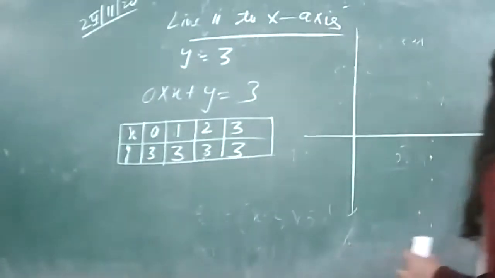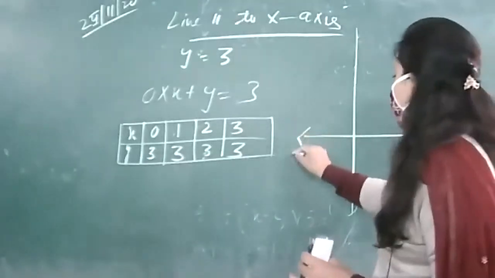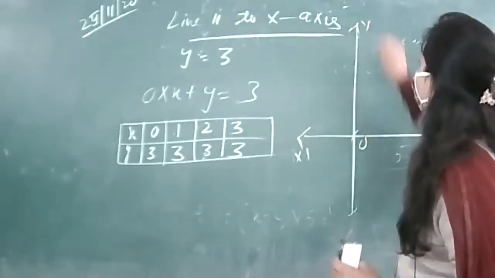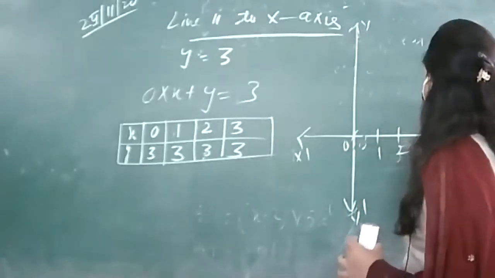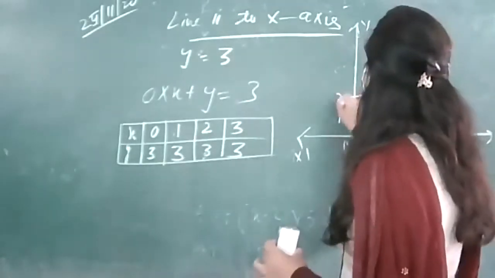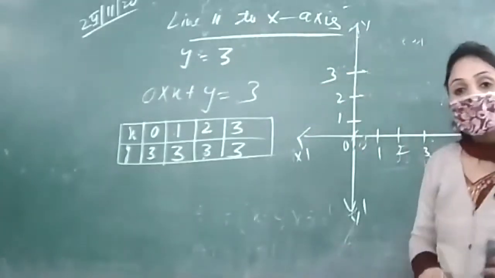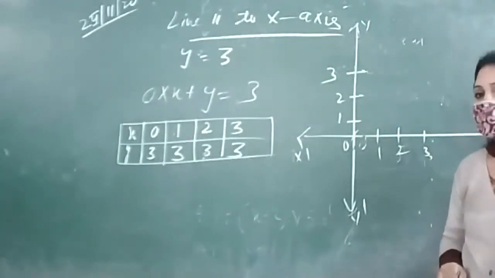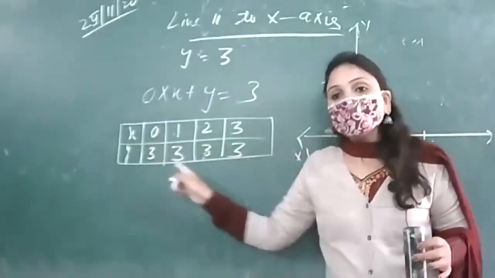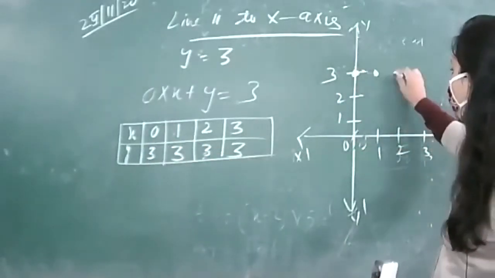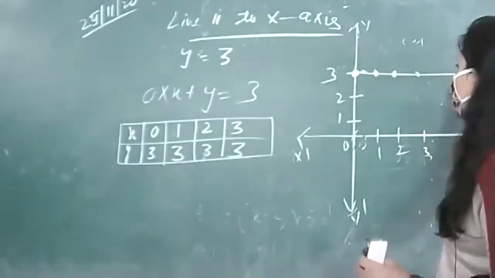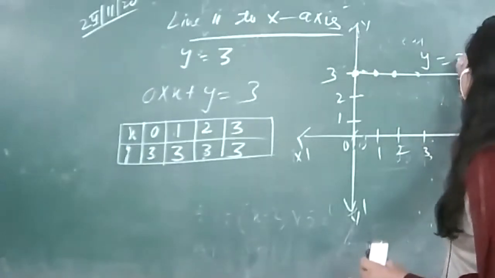graph we are getting. x dash, y dash, this is 1, 0, 1, 2, 3, this is 1, 2, 3 maximum value. So the points that I am going to plot are 0 3, that means starting with 0 going up to 3, 1 3, 2 3, 3 3, and this we are getting as y is equal to 3.